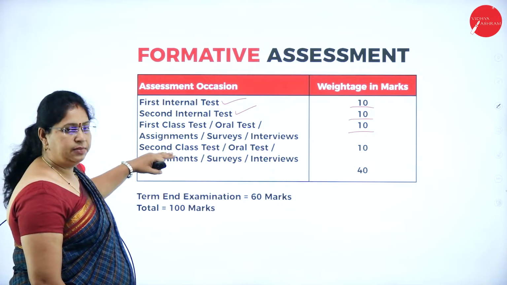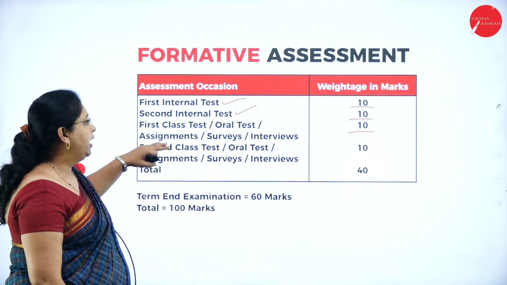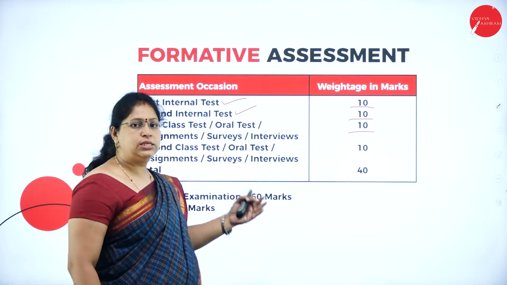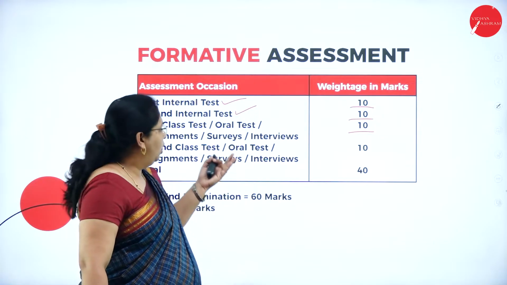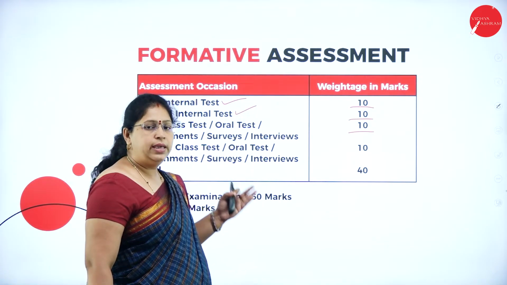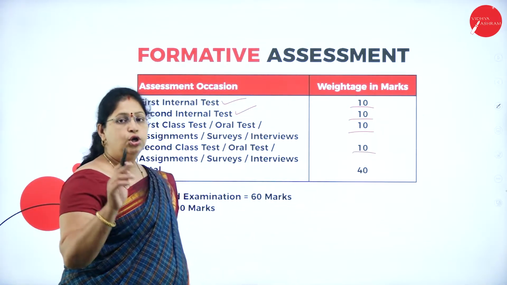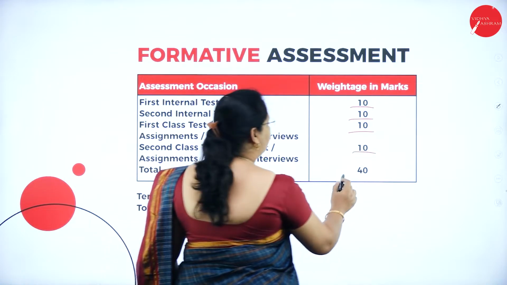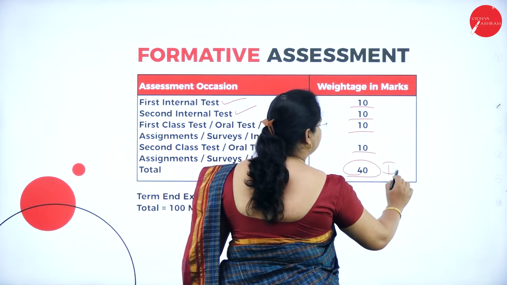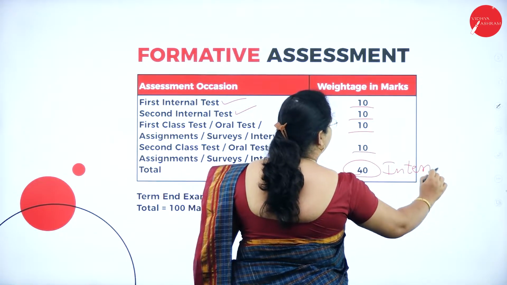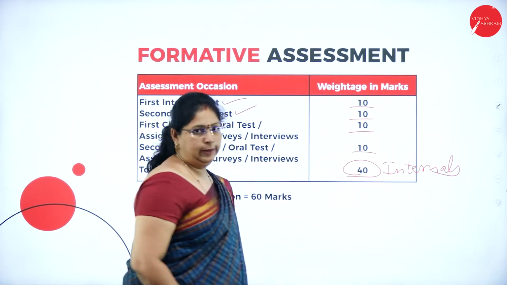First assignment and the second assignment, and in the second assignment also it can be a survey or an interview or an oral test. Again, this is for 10 marks. So, your internals will be for 40 marks. So, what is your internal marks? Internal marks is 40.